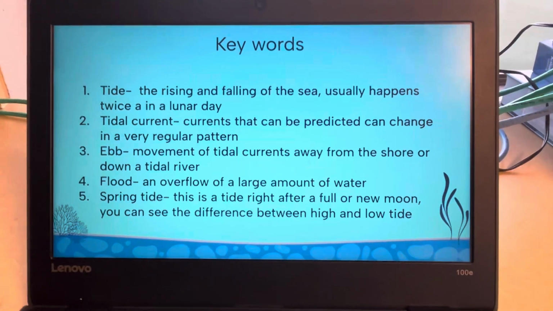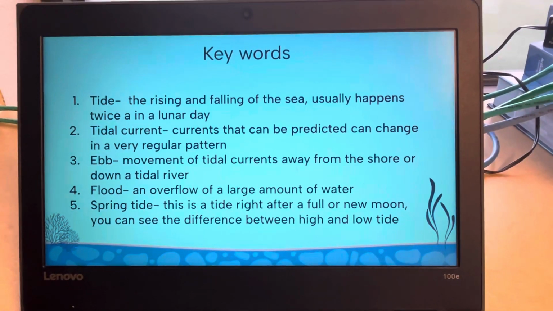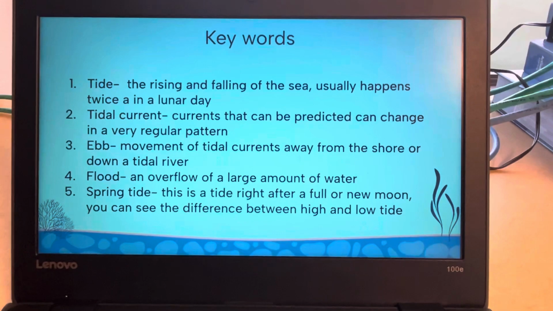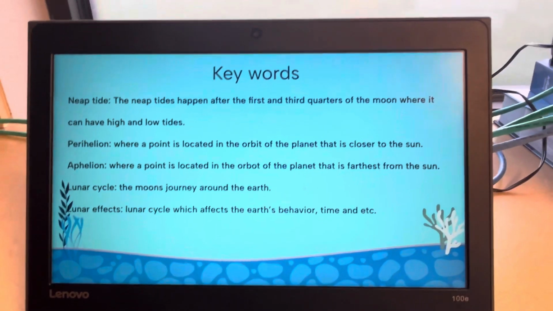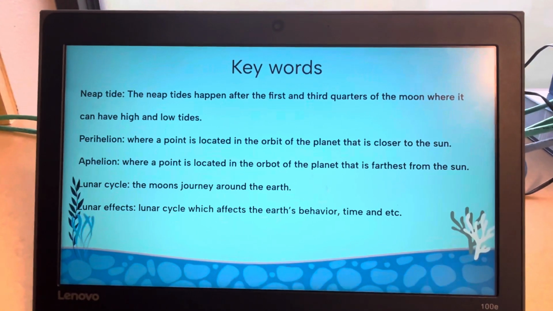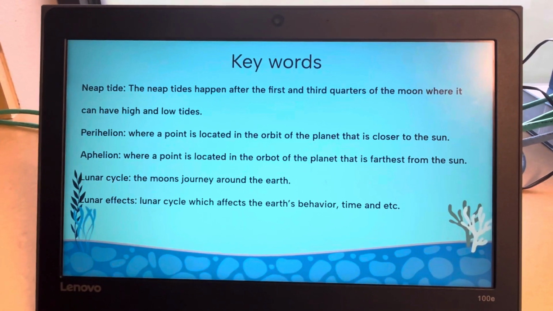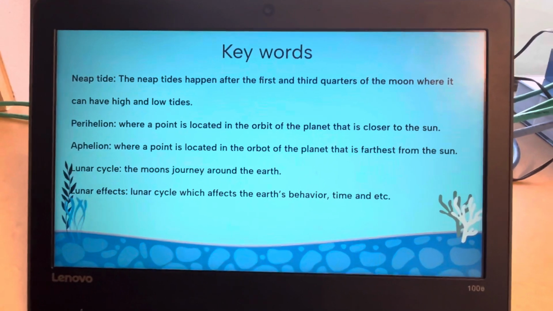Spring tide is the tide right after the full or new moon. You can see the difference between high and low tide very clearly during these times. More keywords: neap tide. Neap tides happen after the first and third quarters of the moon, where you can have high and low tides.